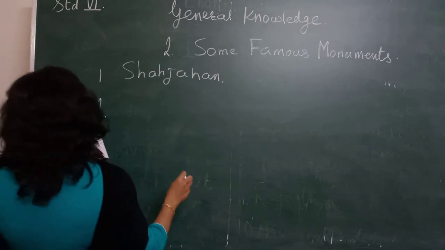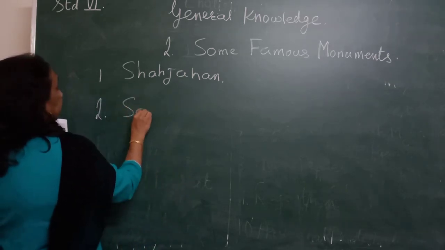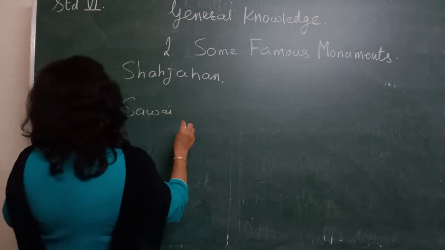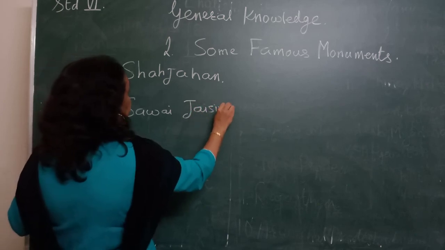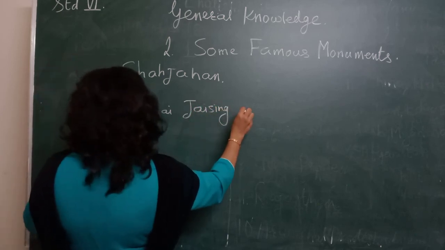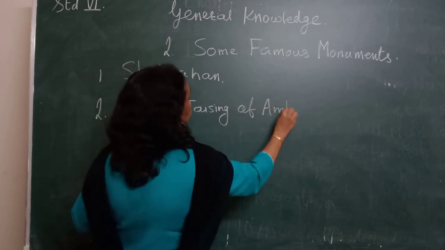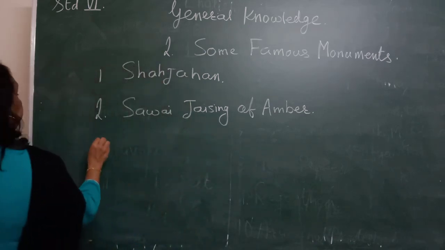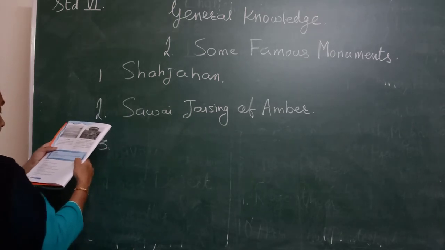Second, who built the Jantar Mantar in Delhi? Savai Jai Singh of Amber. Third, by which name was Old Delhi earlier known?